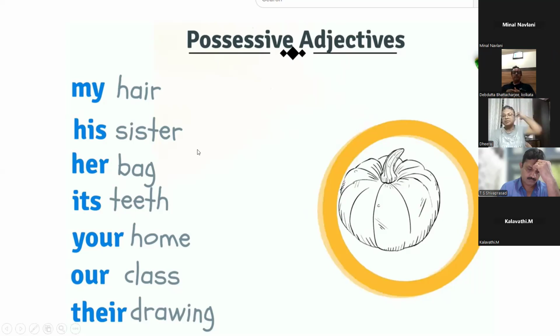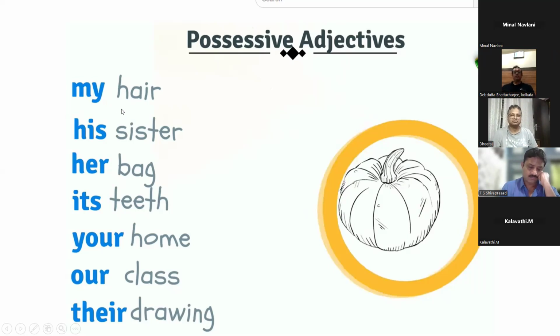Thank you, ma'am. Okay, now what are possessive adjectives? Look, adjectives always come before the noun. Although we will discuss adjectives in detail, this thing you should know: possessive adjectives means we are talking about belongingness.